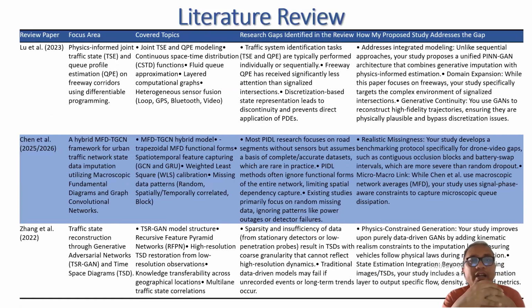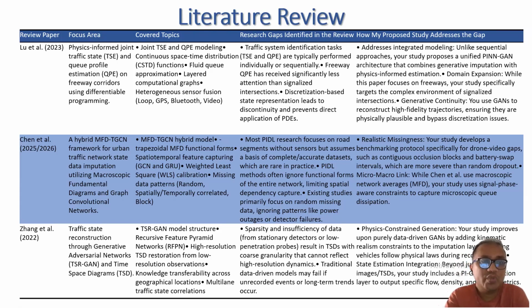If we look at the literature review, at first Liu et al. use physics-informed traffic state estimation and queue profiling, but it's not different from my paper. My paper will use sequential approaches and combine generative imputation with physics-informed estimation. So that will also improve my paper over the reviewed paper. I will include imputation, high fidelity trajectory data reconstruction, especially the trajectory reconstruction.